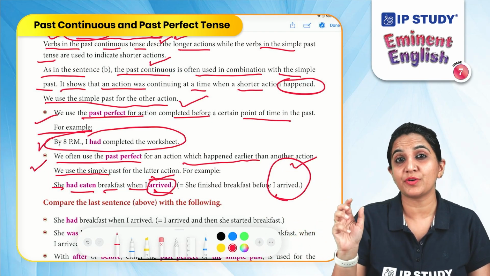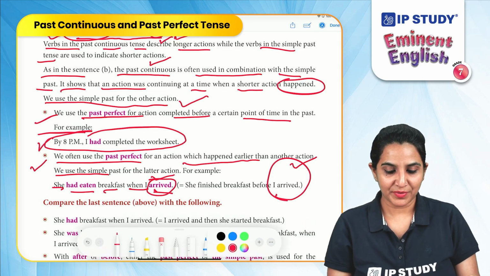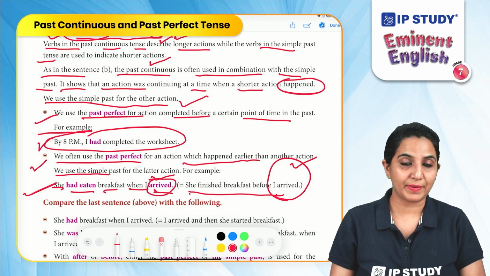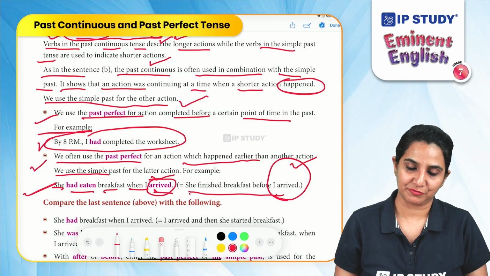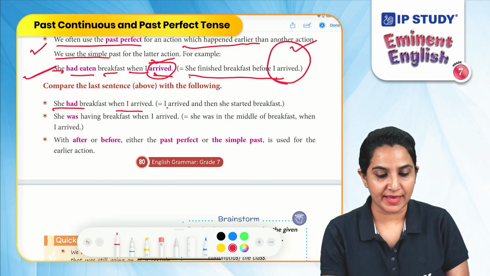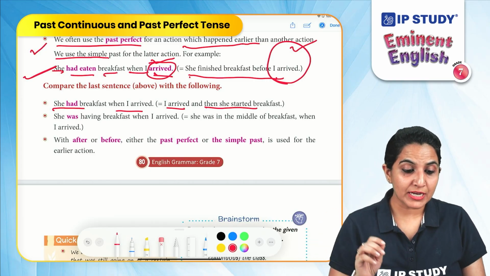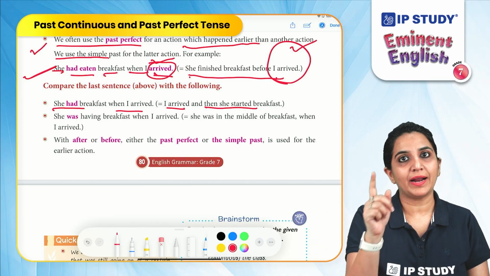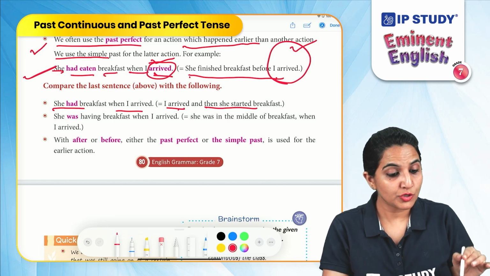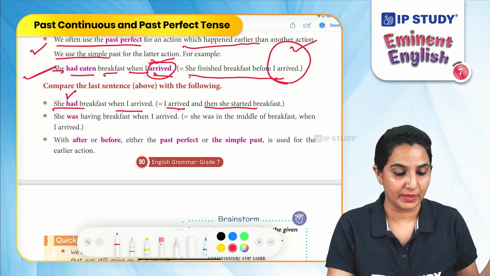That means that is a point of time. Before I arrived, she finished her breakfast. So she finished her breakfast before I arrived. In the past perfect tense, we make it: she had eaten breakfast when I arrived. But if we say she had breakfast when I arrived, then she started breakfast after I arrived. So in this sentence, the action has not been completed before I arrived. It means that I arrived and then she had breakfast. So we will not use the past perfect tense, but instead simply use the simple past tense.